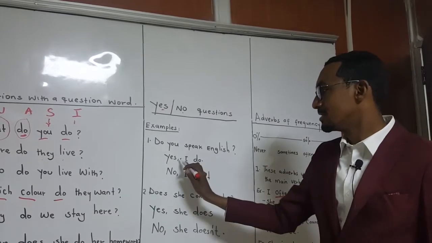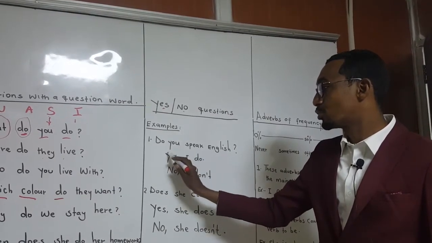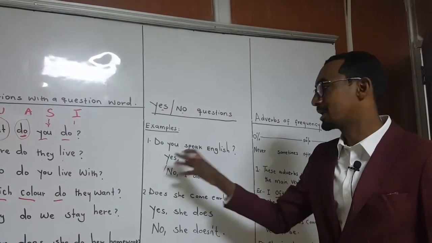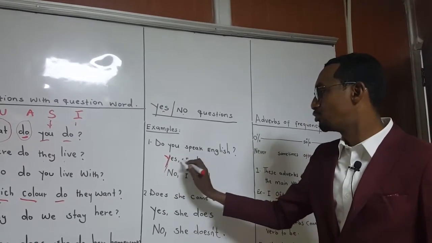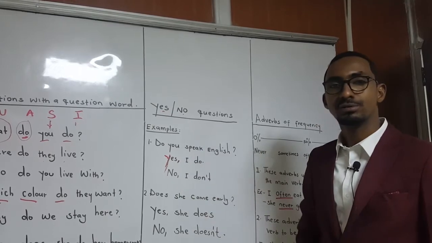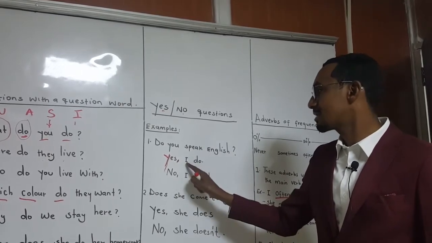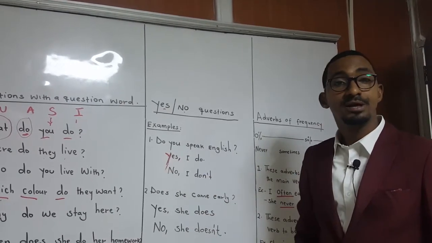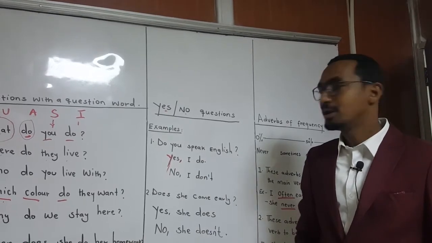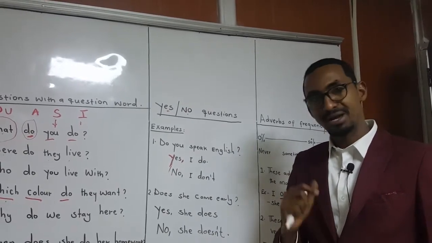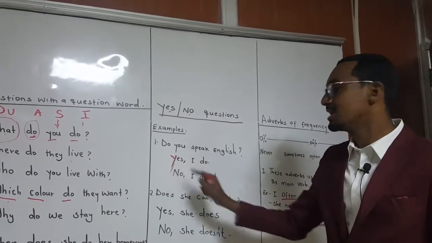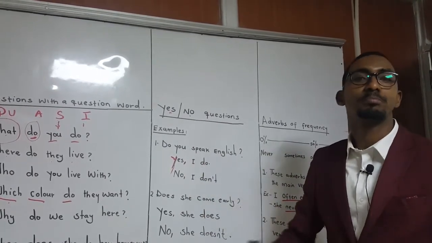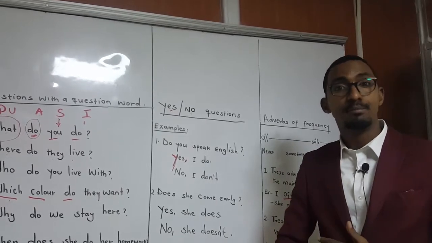Then you have to say yes. Remember, you should write Y in capital. Yes, like this. And then you should put a comma here. Don't forget to write the comma. And then yes, I do. It is wrong to say yes, I speak. Do you speak English? Yes, I do. Full stop. You can add more information.